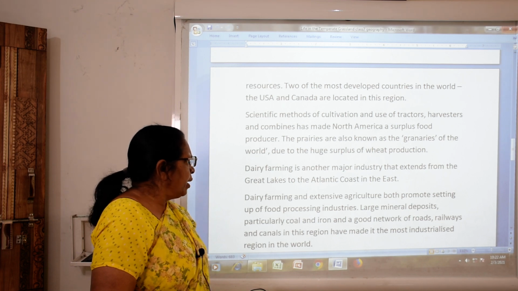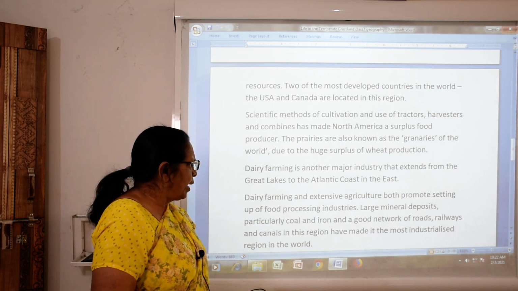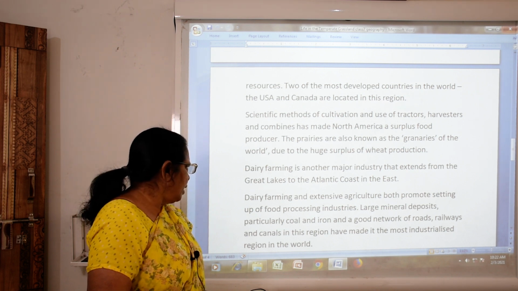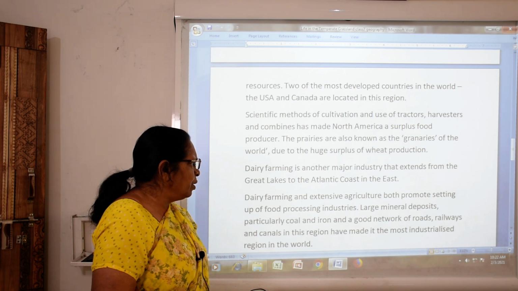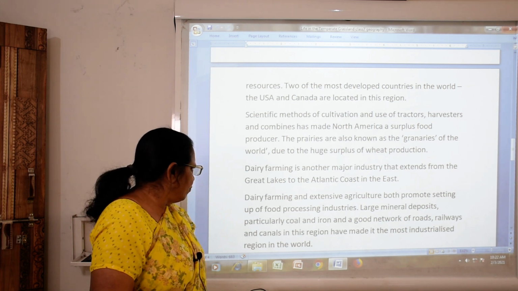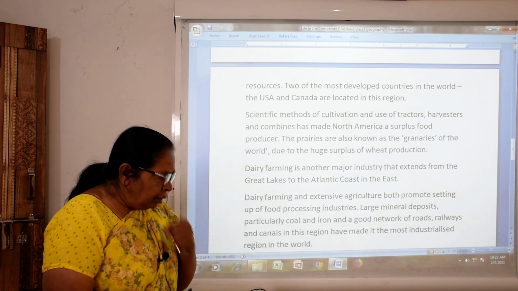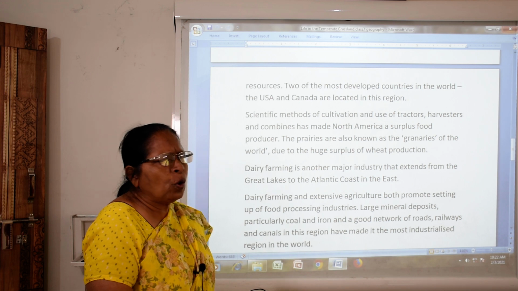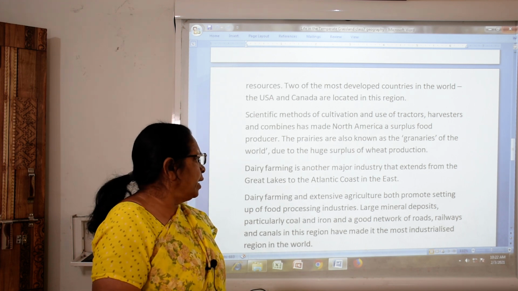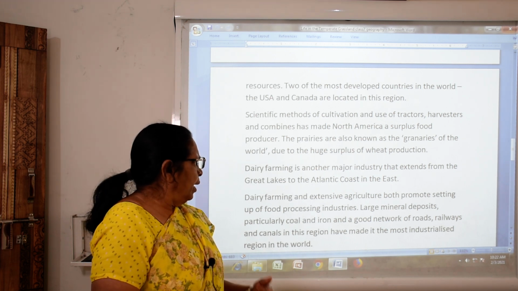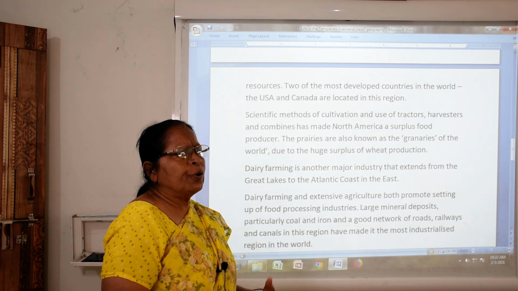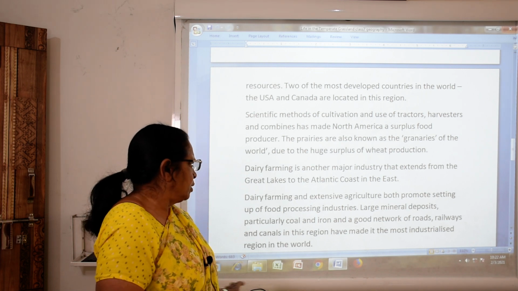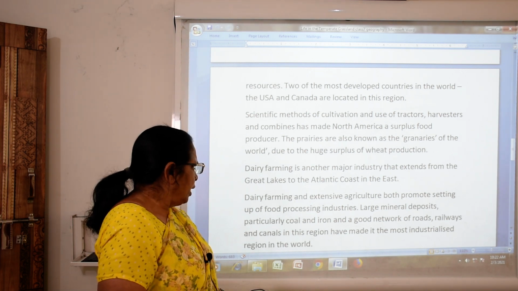Large mineral deposits, particularly coal and iron, and a good network of roads, railways and canals in this region have made it the most industrious region in the world. So in this place, particularly coal and iron and a good network of roads, railways and canals are found in this region, and most of the industries.